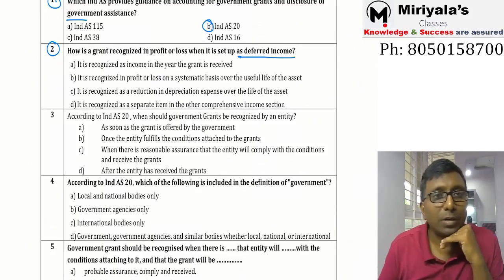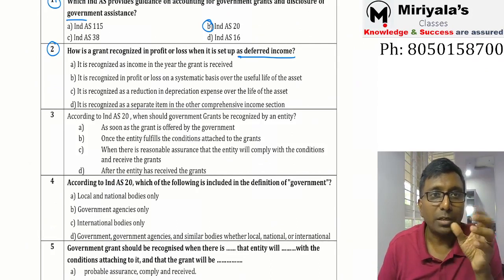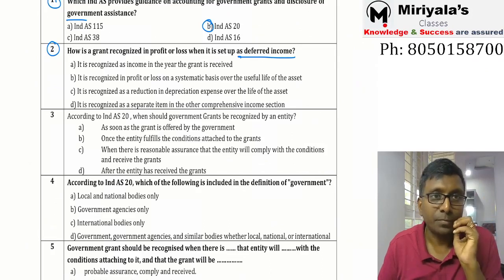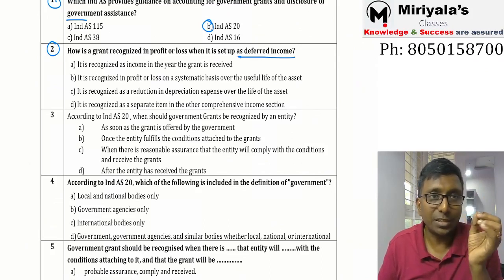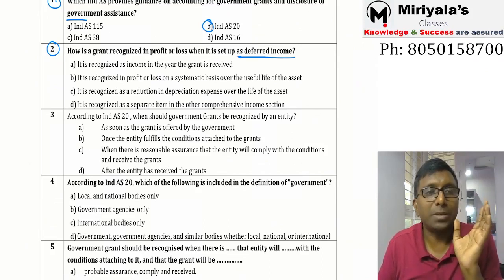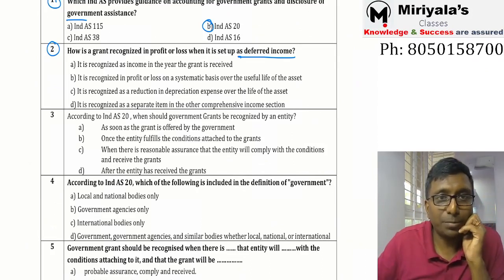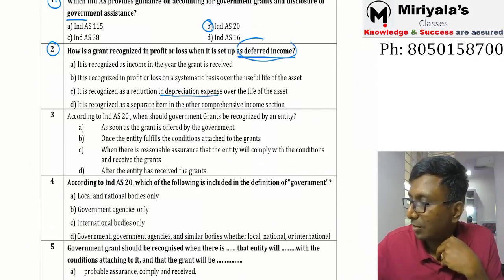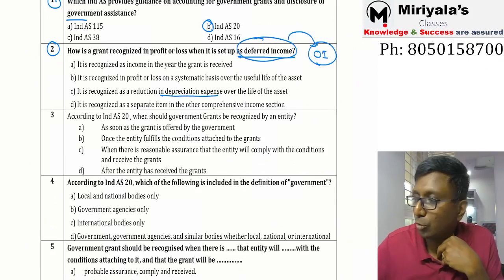See, already people have answered B. Okay. Here, there is no clear clarity. How is the government grant recognized in the P&L when it is set up as a deferred income? It is recognized in the P&L on a systematic basis. That is true. Reduction in the depreciation expenditure, we don't do it. If you recognize it as a deferred government grant, that will become other income. It is going to become.